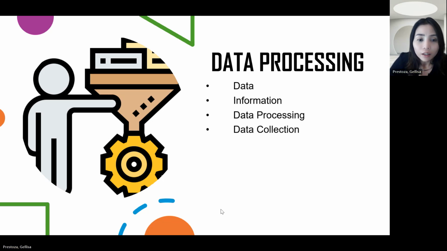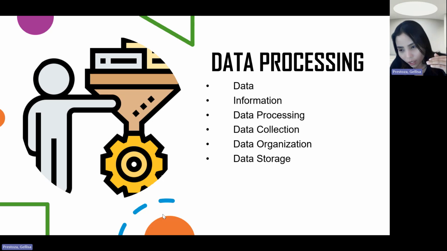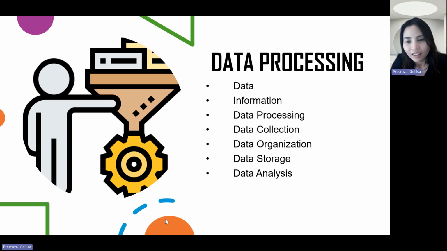Next, we also have data storage. So, when we say data storage, this is how we store the data, how we keep the data securely and reliably, right? Storage. Then, data analysis. Data analysis, how we examine the data, how we analyze, how we identify the trends, how we read the patterns, and how we put insight to it. That is how we define data analysis.